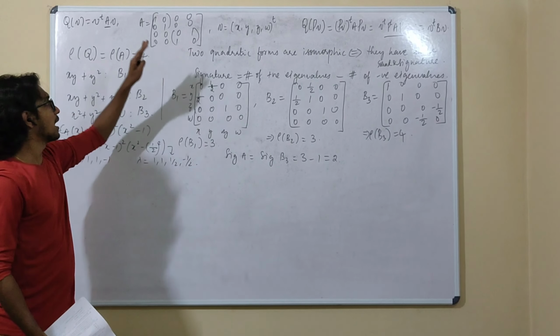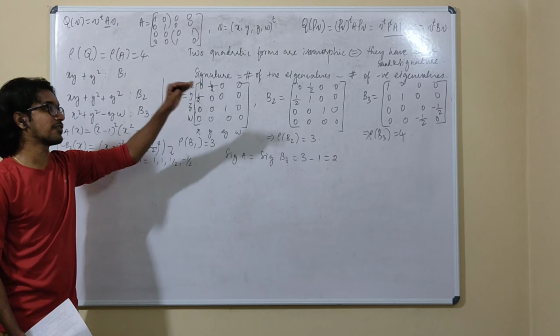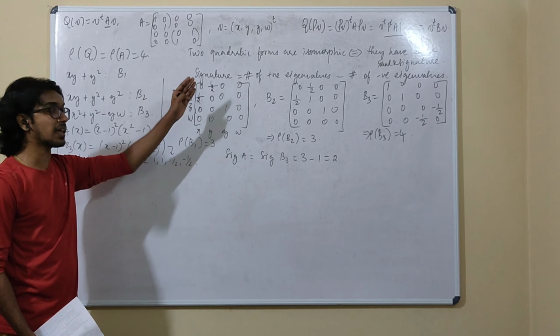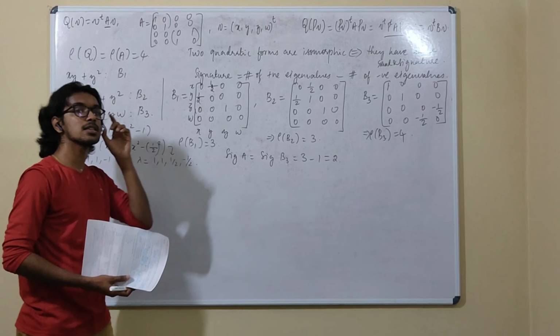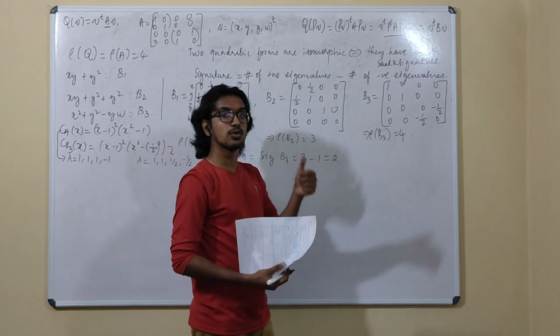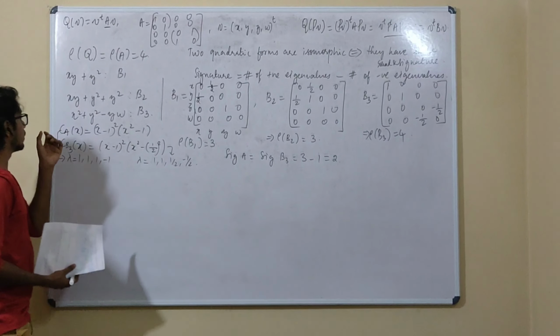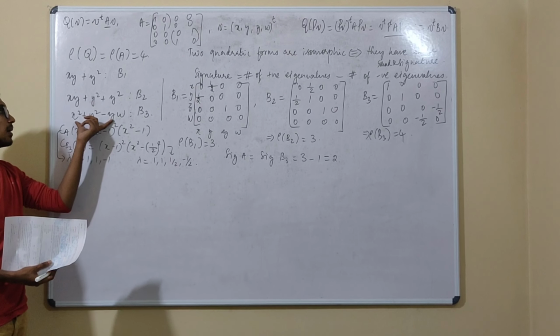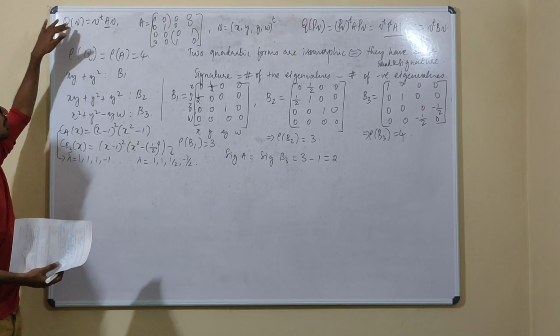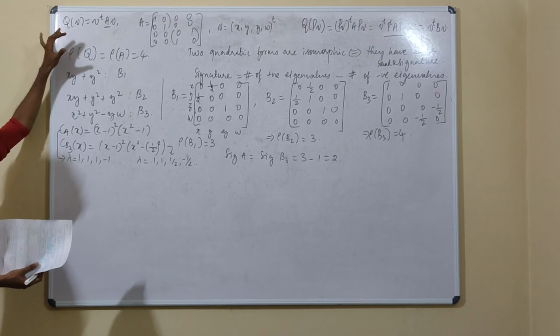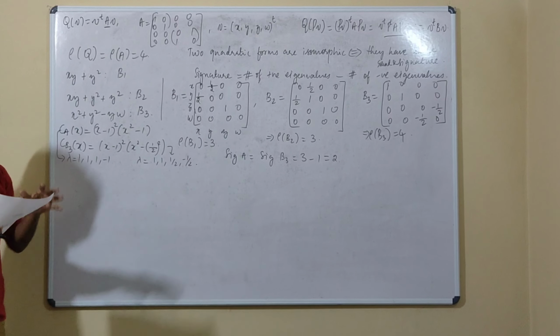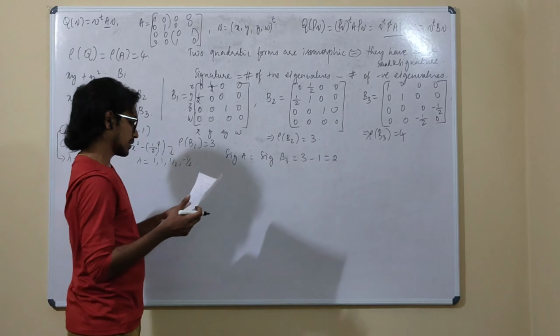Right? Since matrices A and B3 have the same rank and the same signature, they can be isomorphic. Which means you are able to identify a suitable invertible matrix P such that this can be obtained with the help of this quadratic form. Through that means. Okay. Now we move to the next question.